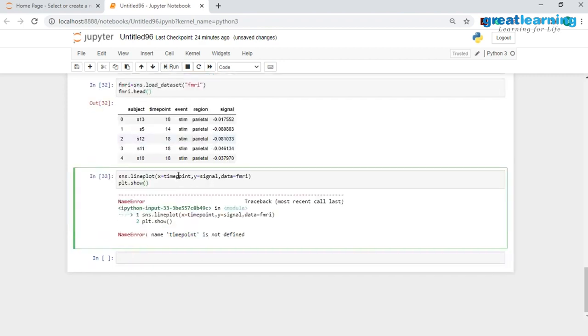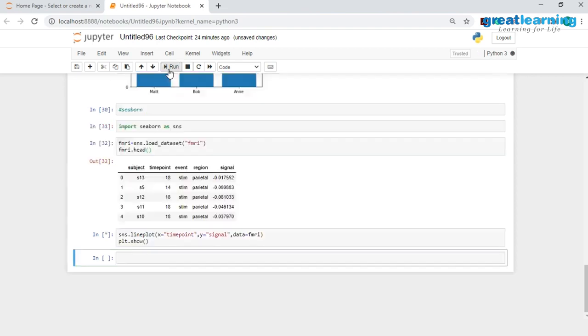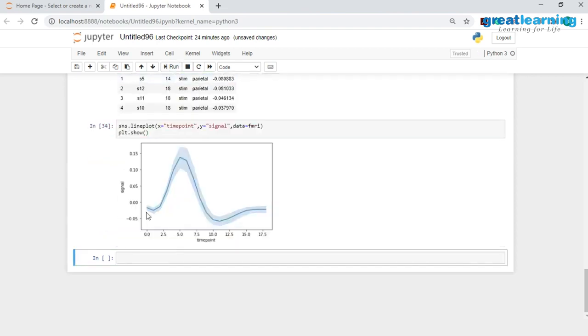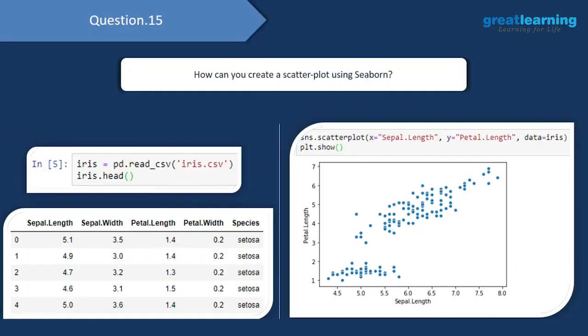We seem to have an error over here because the name of the column should be in double quotes. So time point will go in double quotes. Similarly, signal will go in double quotes over here. And as you see, we have created this line plot using the Seaborn library.